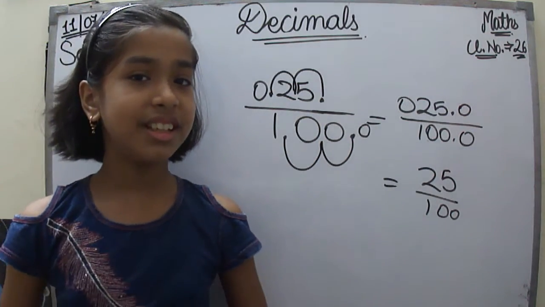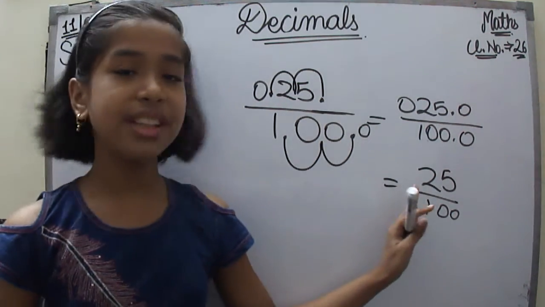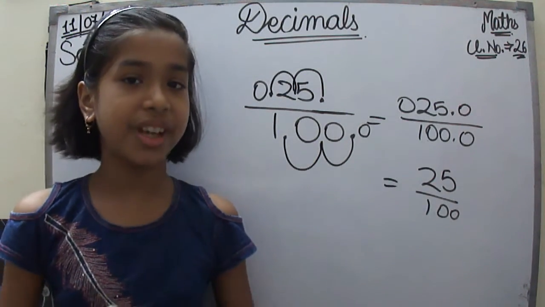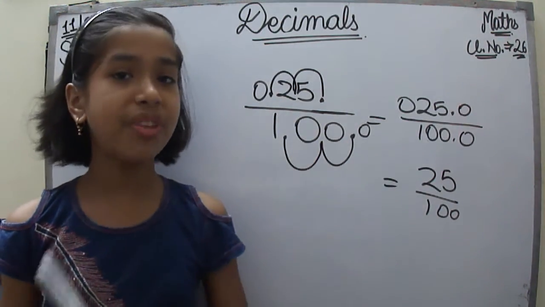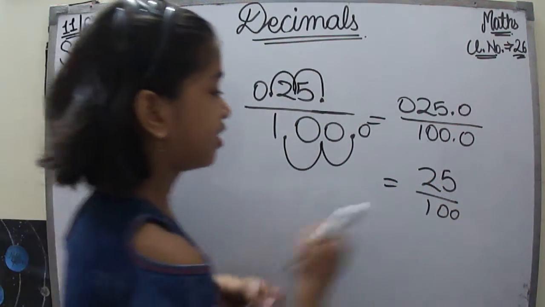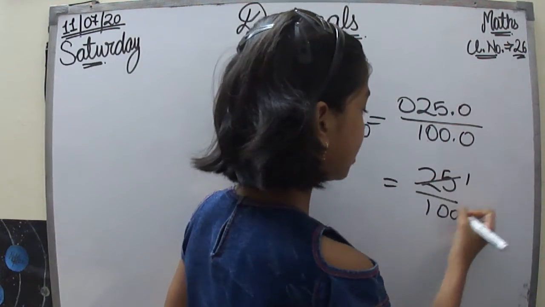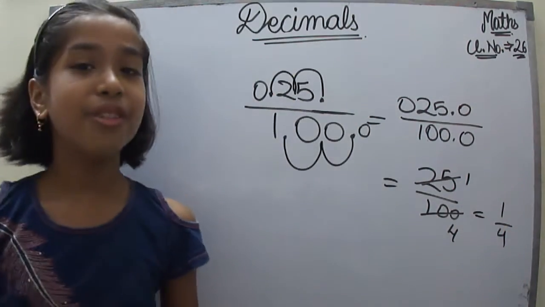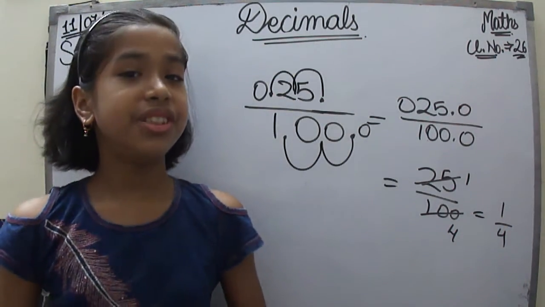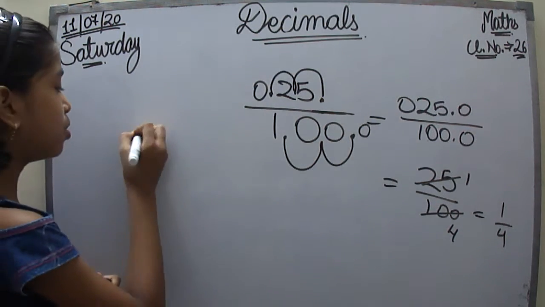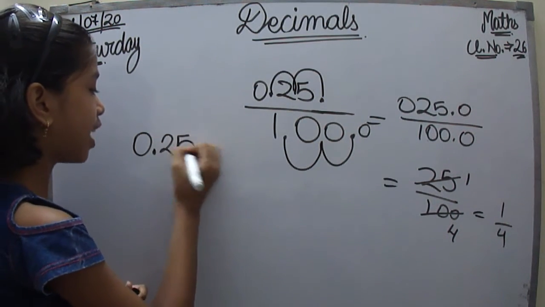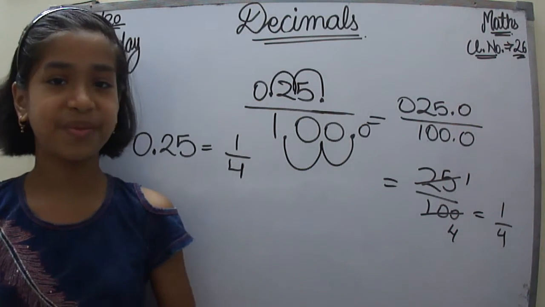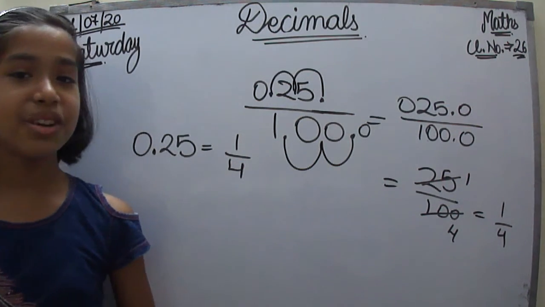As you can see right now, 25 and 100 can be divided by the same number, which is 25. Yes, they have a common factor. So 25 into 1 and 25 into 4. What's our answer? 1 upon 4. So that proves that 0.25 is equal to 1 upon 4. So I think it is also clear to you.